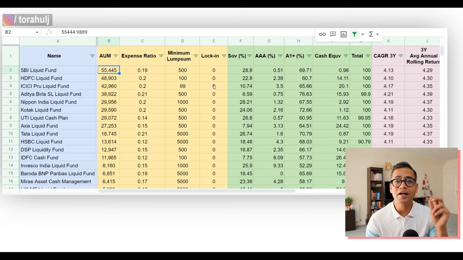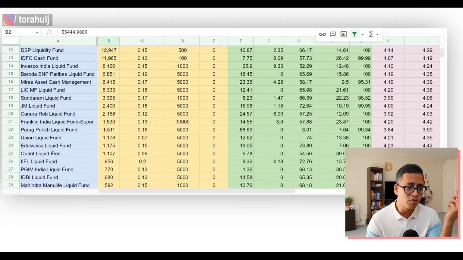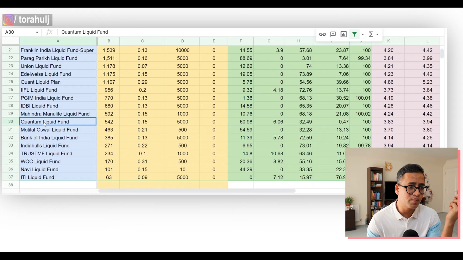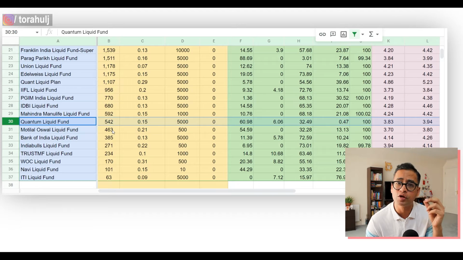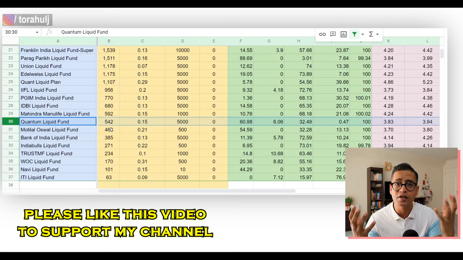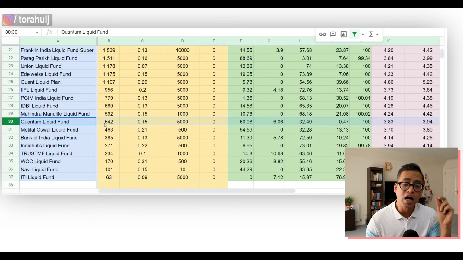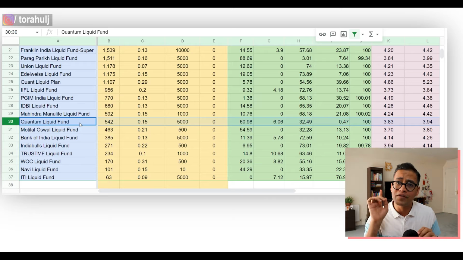Reason number two is the ability to deal with debt default. So let us say SBI liquid fund has 55,000 crore rupees AUM versus another small one, let us say Quantum liquid fund, which has only 542 crore rupees of AUM. If both of them give a loan or debt to a company, let us say L&T, for 100 crore rupees, and now L&T is not able to repay that money back, then Quantum liquid fund is going to struggle big time because of that one default in their portfolio.